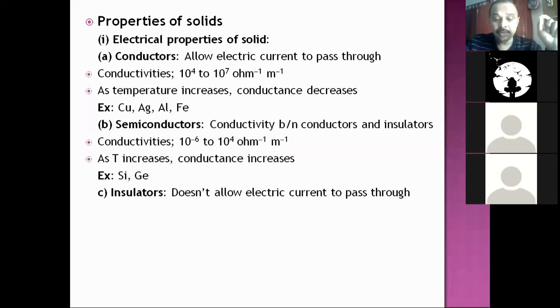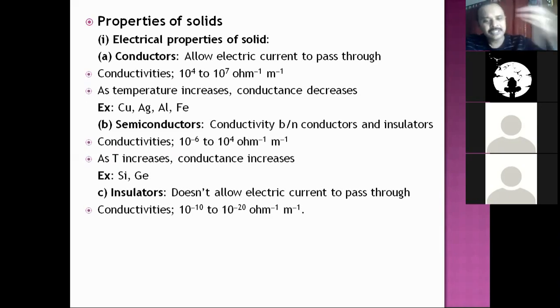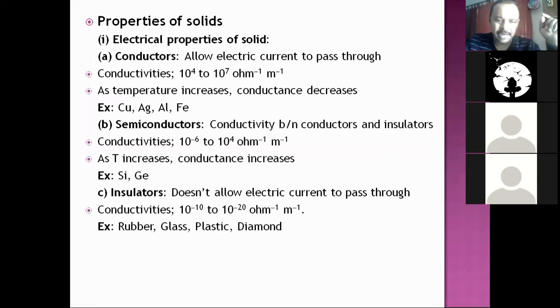Now, insulators. For all practical purposes, we say an insulator doesn't allow electric current to pass, but they have a negligible conductivity value. That's why we almost say they don't allow it. The conductivities lie between 10 raised to minus 10 to minus 20. It is just not felt even by touching. You just can't feel it. Examples: rubber, glass, plastic, diamond. All these are bad conductors or insulators.